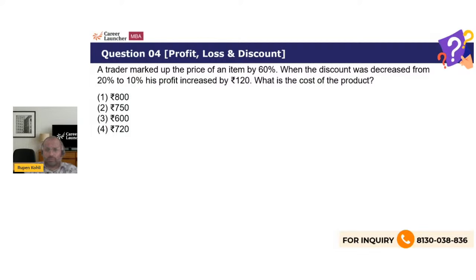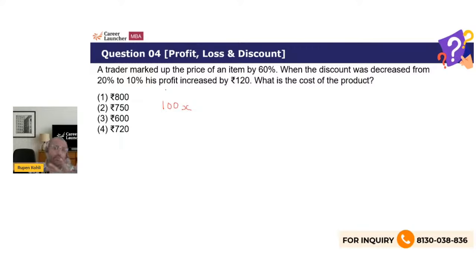Again, in this question, we don't know the cost. We have to find the cost. Let's take it as a variable. Now, mostly what people do is they take it as x. In these percentage based questions, it always helps to take the total to be a multiple of 100. 100 is always the most convenient number when solving percentage based problems. So let's say 100x was the cost.